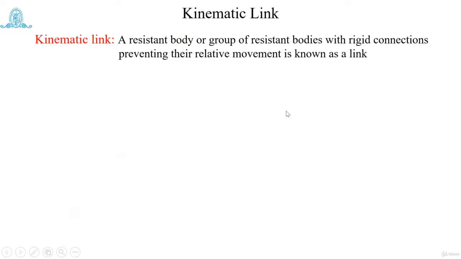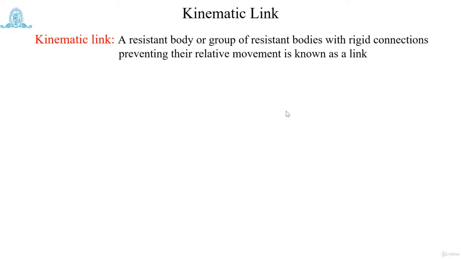Now, in the case of a mechanism, the rigid bodies are a group of resistance bodies with rigid connection together, preventing their relative movement, and this is known as a link. It means that when we use these resistance bodies in a mechanism, they act as a link, but there should be relative movement between them.